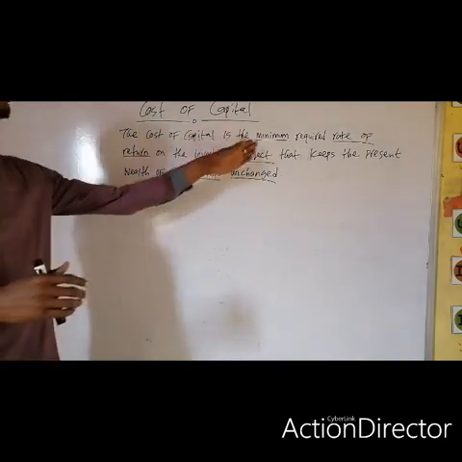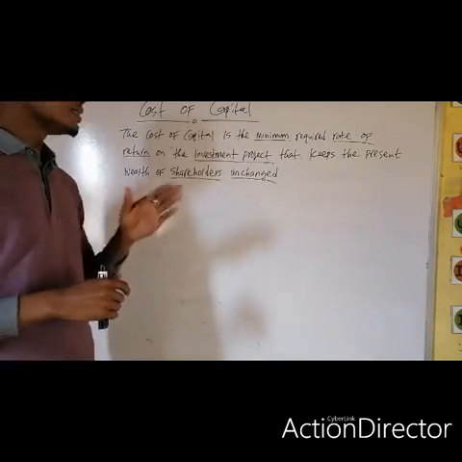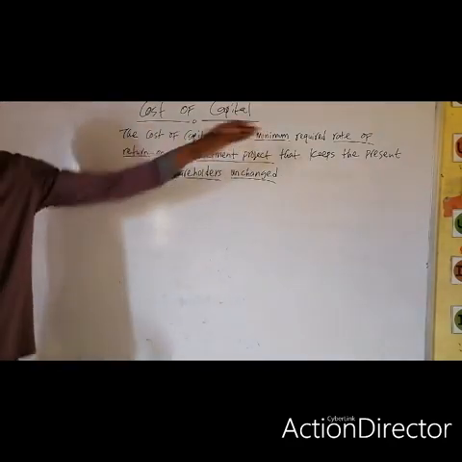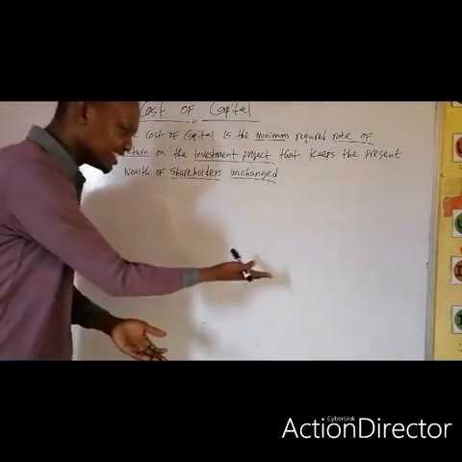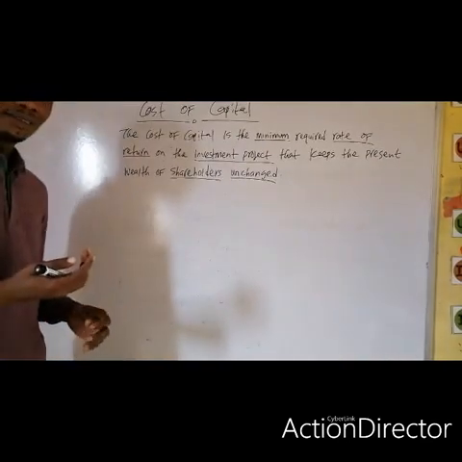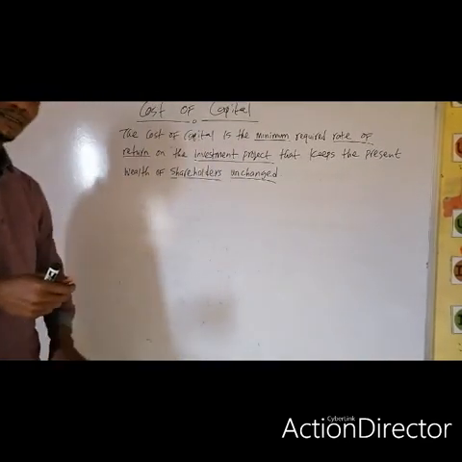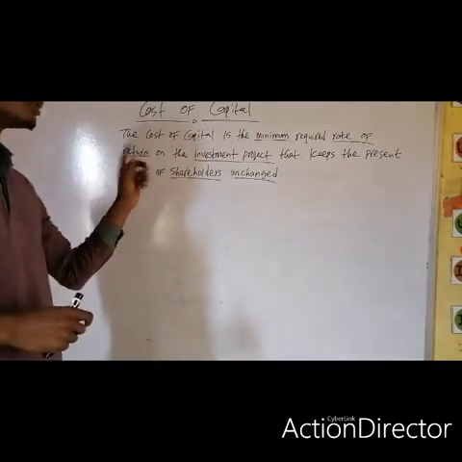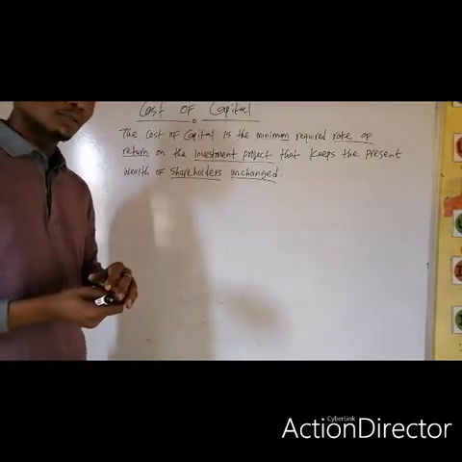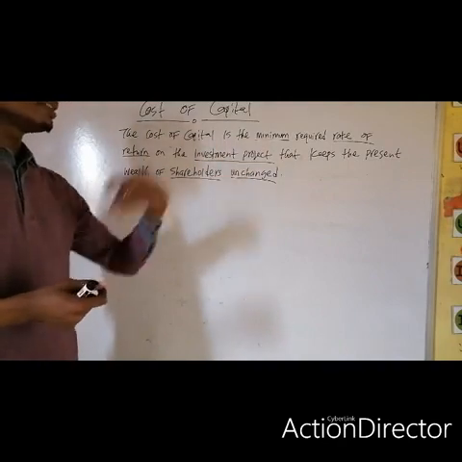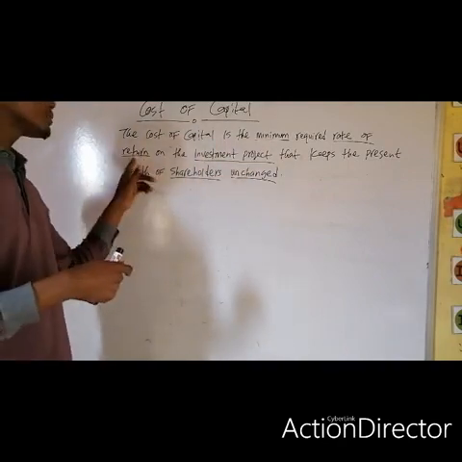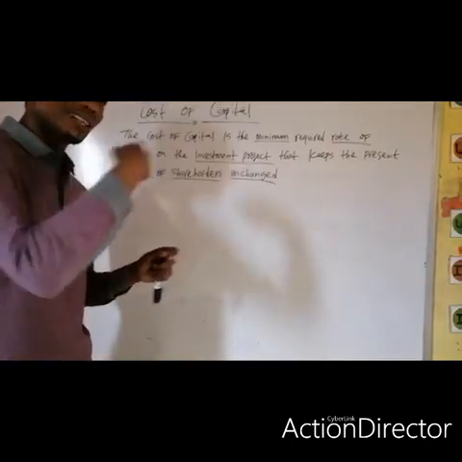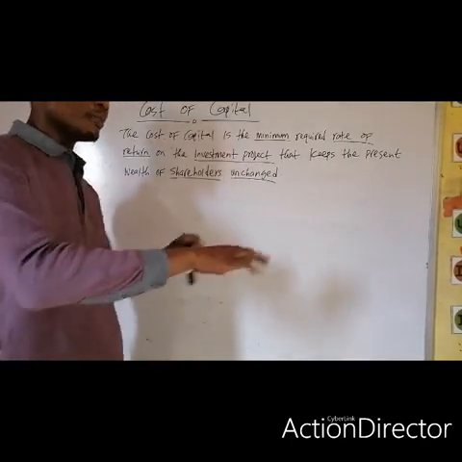Now, how can I identify the major words in this definition of cost of capital? Minimum means the least, the smallest. Required rate of return: what do you mean by rate of return? Before you can expect a return, you must have invested, you have put in an action, you have invested in a particular project.